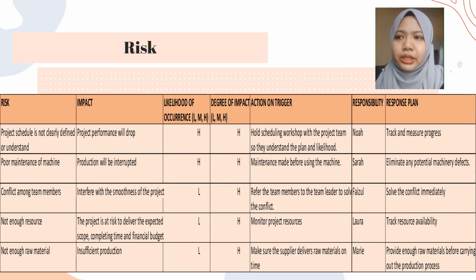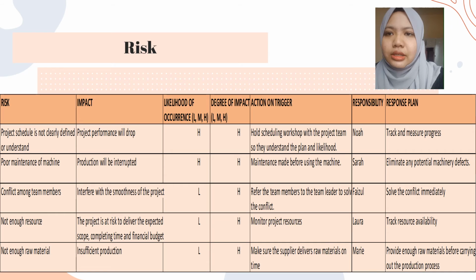First is project schedule is not clearly defined or understood. Second is poor maintenance of machine. Third is conflict among team members. Fourth is not enough resource. Last but not least is not enough raw material. Okay. For the first risk, project schedule is not clearly defined or understood, the impact is project performance will drop. Action on trigger: we must hold a scheduling worksheet with the project team so they understand the plan and likelihood.